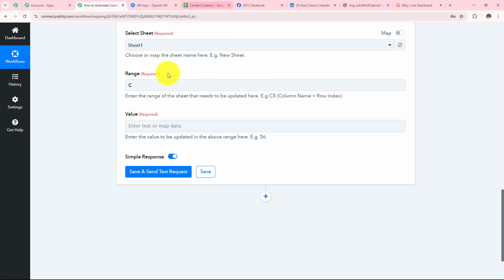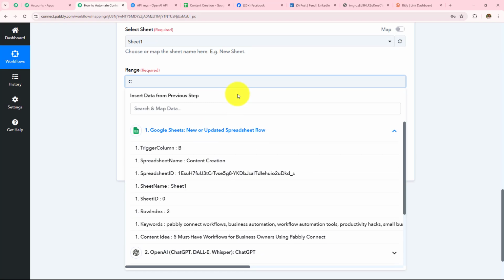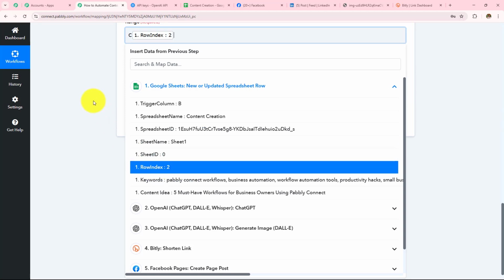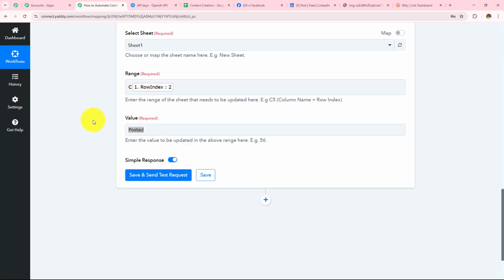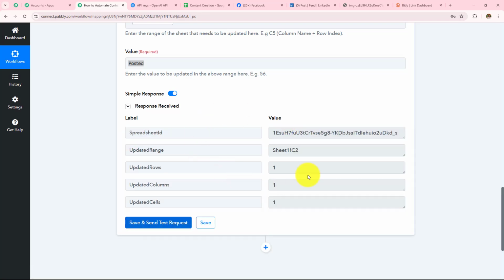So I'm not going to enter this row index manually. Instead, we are going to map this because every time we are going to receive a new response, this should be changed with the new response. So here we have received the response, row index 2. I have entered that. Now in the value, I want that as soon as the content has been posted, the value should be changed to posted. Now I'm simply going to click on save and send test request. Here I have received the response.